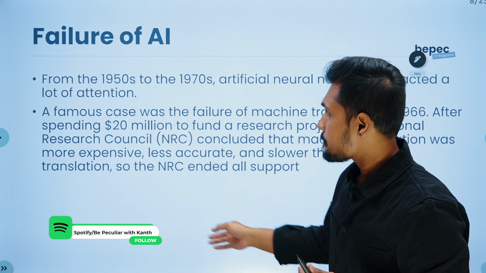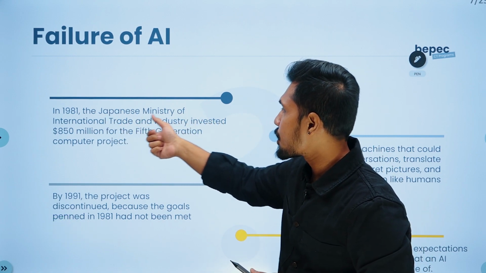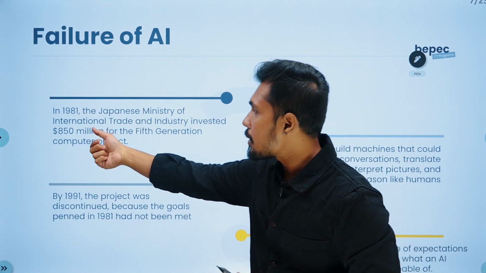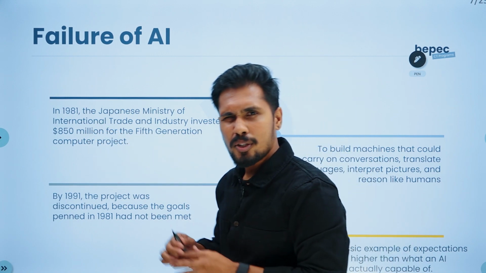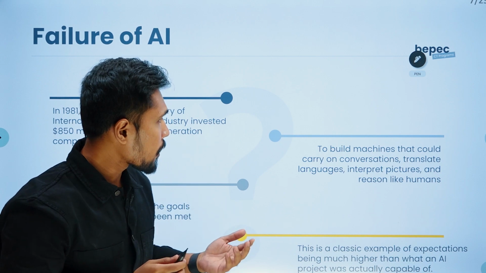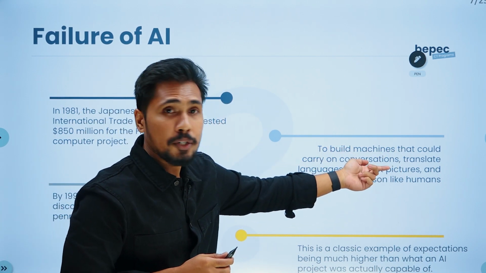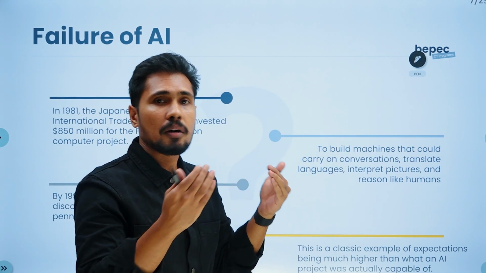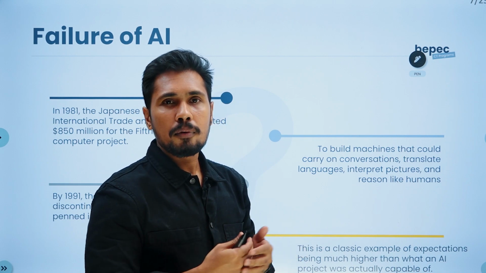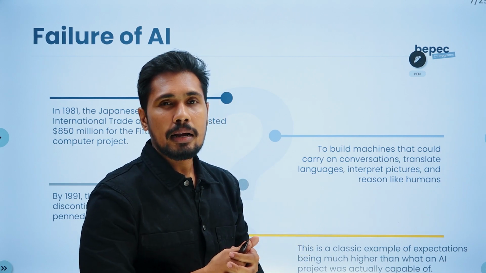Not only that, in 1981 the Japanese Ministry of International Trade and Industry invested $850 million in the fifth generation computer project. What exactly was this project? To build machines that could carry on conversations. We are able to see conversations happening with machines right now, like Apple's Siri, Google Assistant and Amazon Alexa.